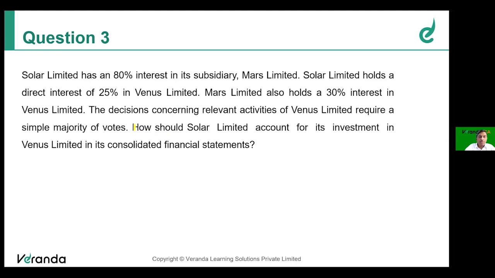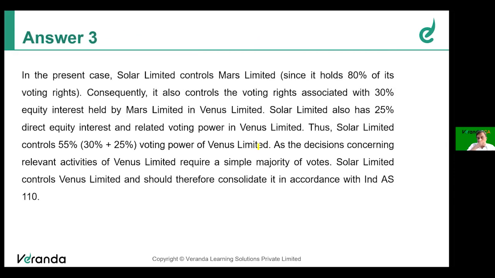How should Solar Limited account for its investment in Venus Limited in its consolidated financial statements? Anyway, Solar has to prepare consolidated statements along with its subsidiary Mars Limited. They also have a direct investment in Venus Limited. So in the consolidated financial statement of Solar, how should the investment in Venus Limited be accounted? That is the question.